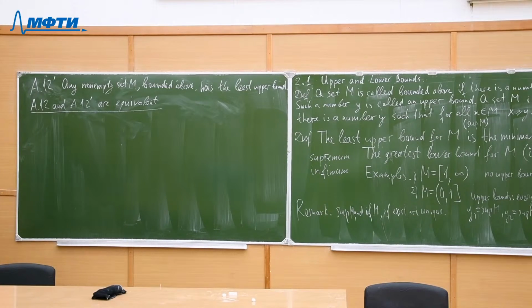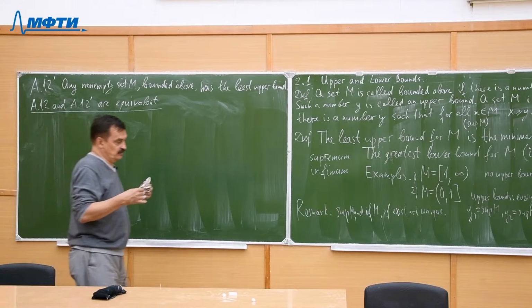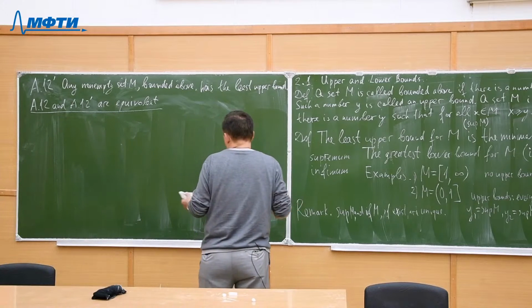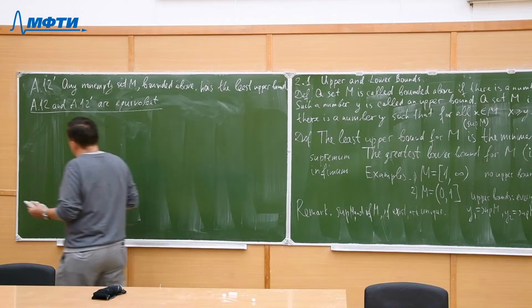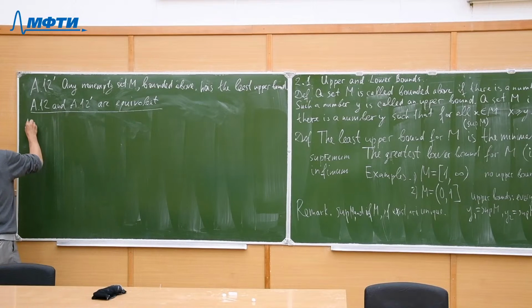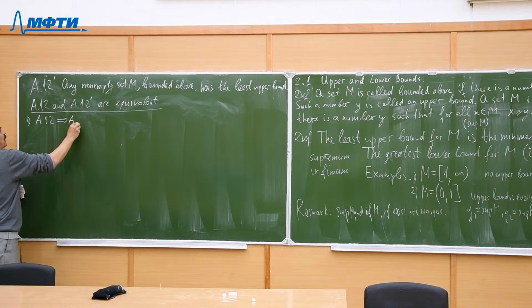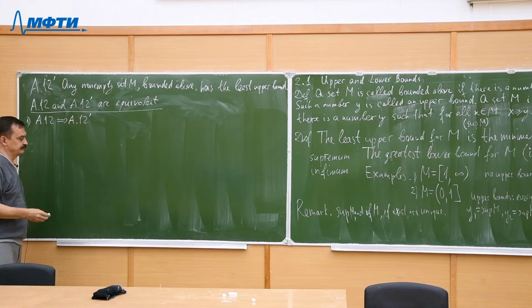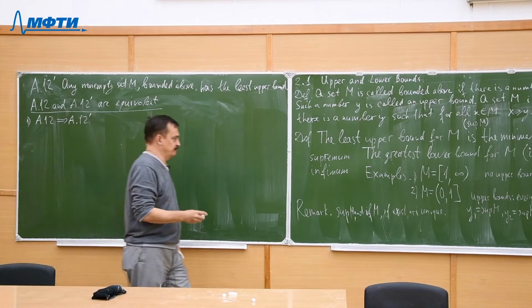So, since we discuss the equivalence of two assertions, we have to prove two implications. Firstly, A12 implies A12 prime, first part.